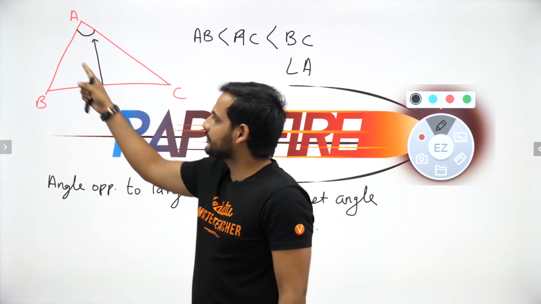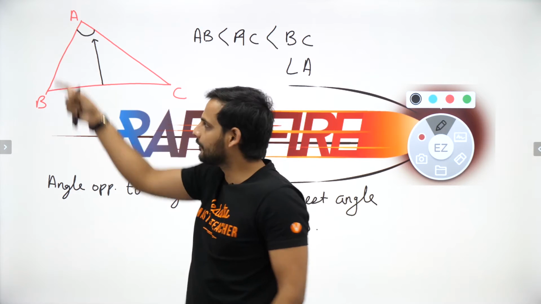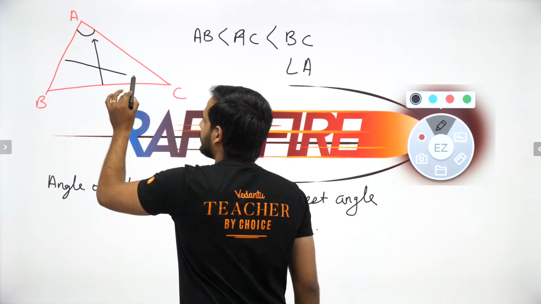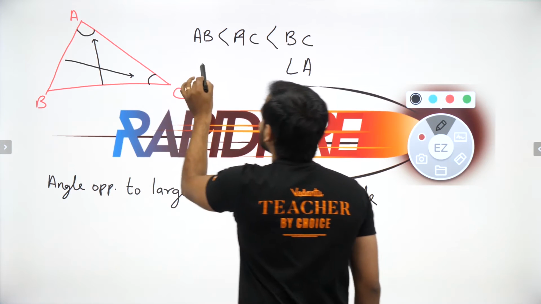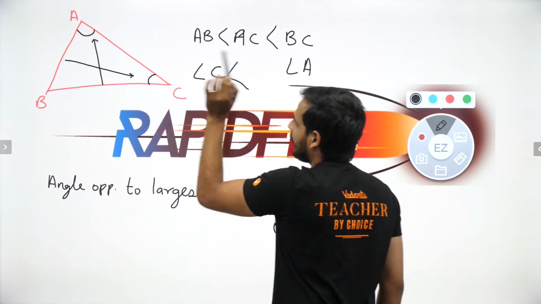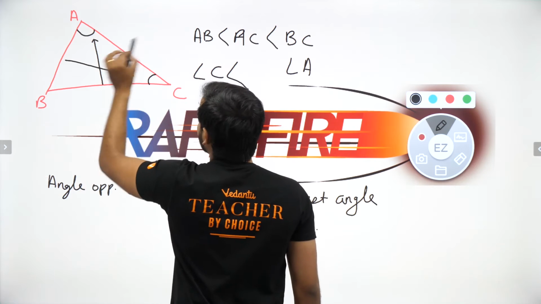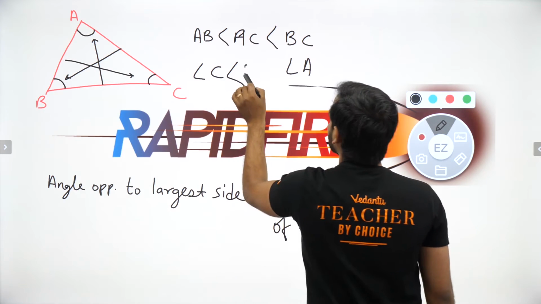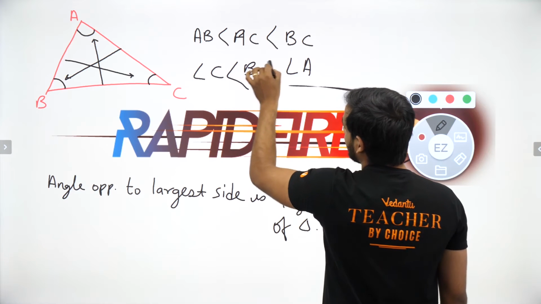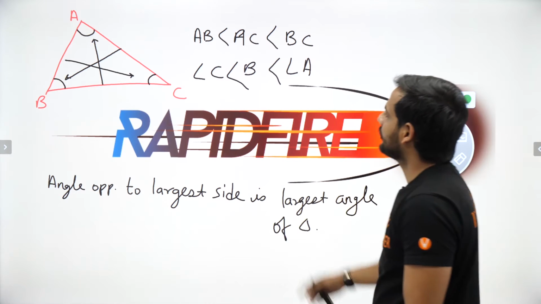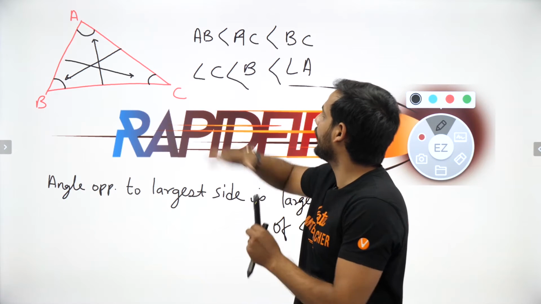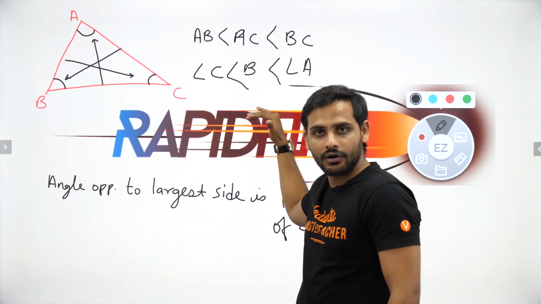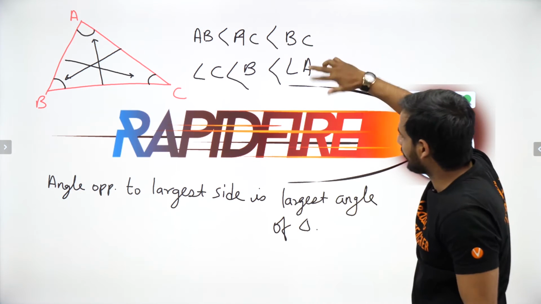Then AB is the smallest side. So what is the angle opposite to AB? Opposite to AB we have angle C. So angle C will be the smallest, and in the middle we have AC. So opposite to AC, which angle do we have? We have angle B. So angle B will be more than angle C but less than angle A. So if I know the order of the sides, I can also get the order of the angles, and it is true vice versa as well.